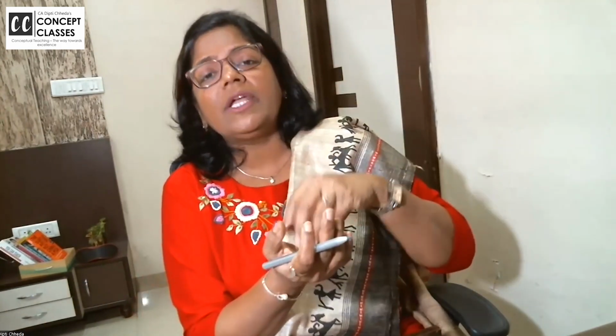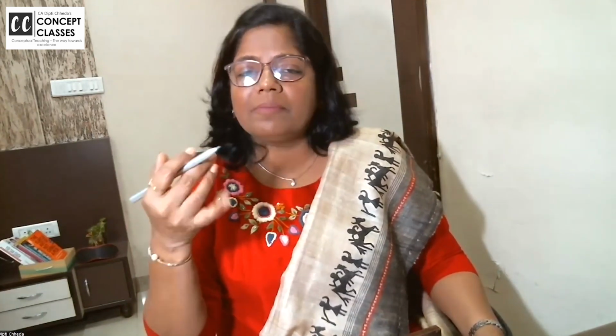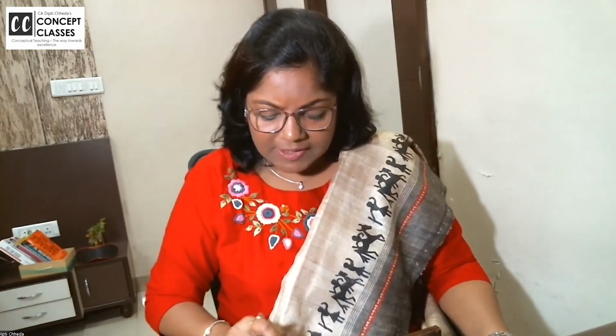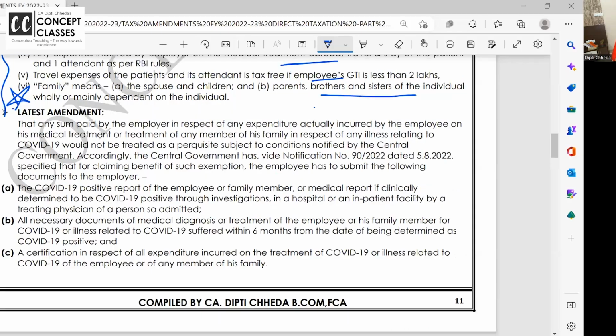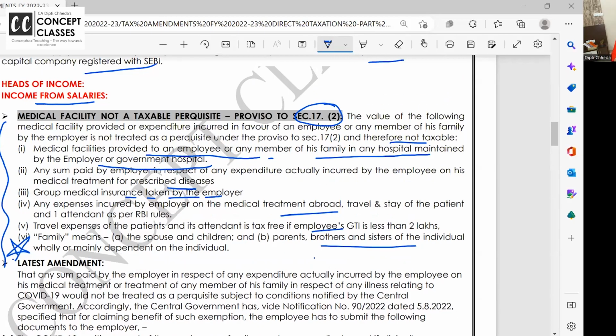So listen once again. The employer has given 10 lakh rupees to the employee as reimbursement of COVID related expense. The employee had all the proof for 8 lakhs. 2 lakh will be taxable in the hands of the employee as taxable medical perquisite. Clear? And if there is a death, then a death certificate is needed. The condition the government is putting is that death should happen within 6 months of the COVID positive report. That much detail is not required for the exam. Just understand the concept. All details are there, you can read them. Okay, so the medical facility is clear, no? To all of you, let us